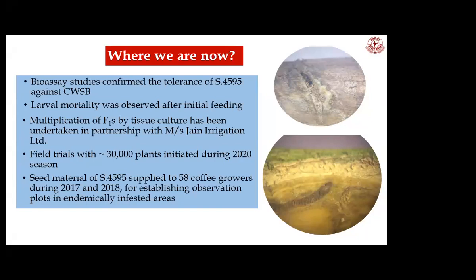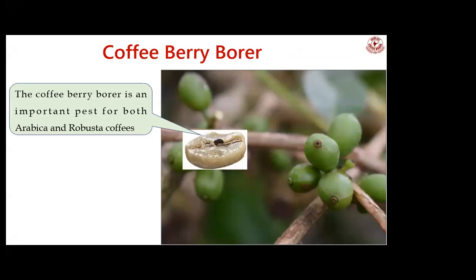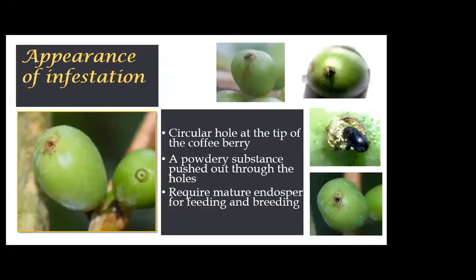So with this, I move to the next pest called coffee berry borer. You know, this is a pest of both Arabica and Robusta. So if you talk about the symptoms of coffee berry borer, you find a circular hole on the tip of the coffee berry.